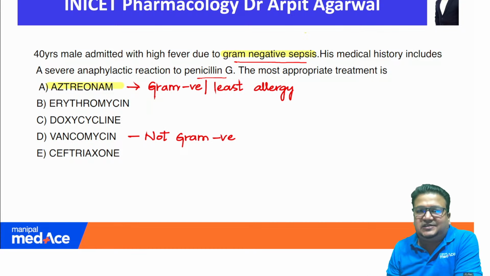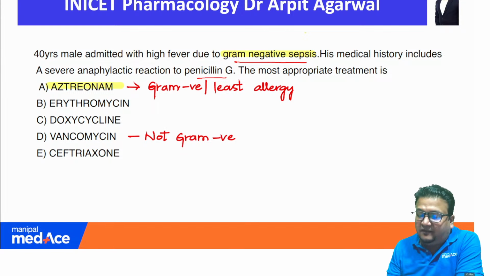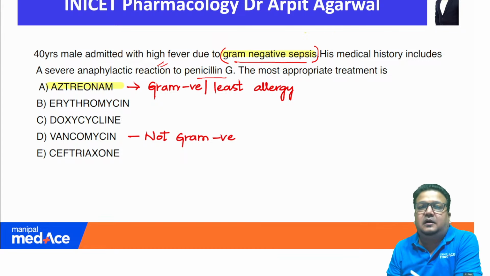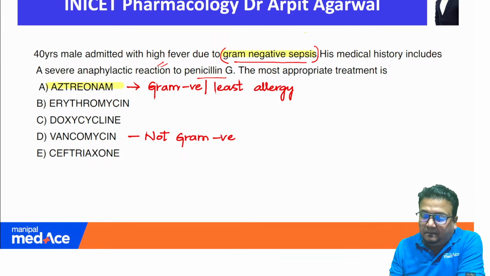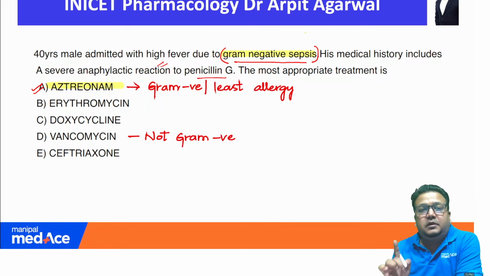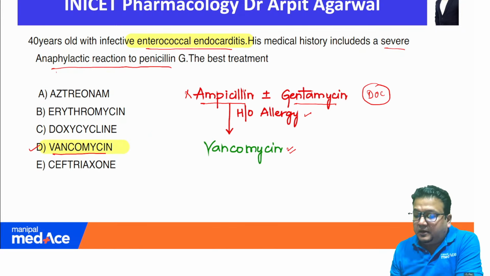What you need to understand, in patients who have allergic reactions to penicillin, if there is a gram negative infection, only then aztreonam can be chosen as an alternative to penicillin. If you have a gram positive infection like enterococcus, then aztreonam will not be effective, and then we need to choose vancomycin.